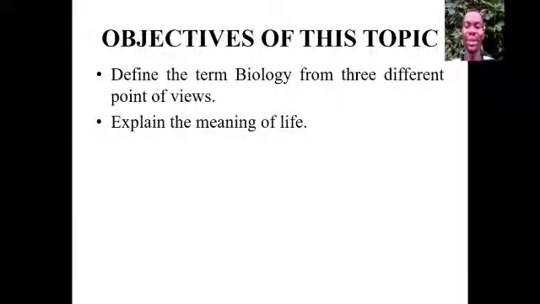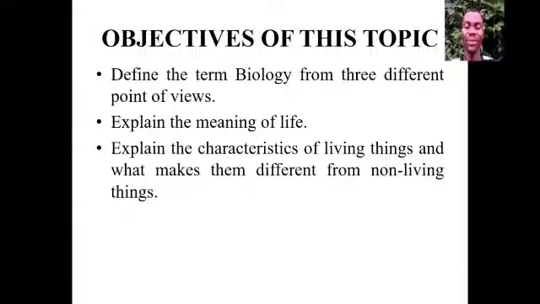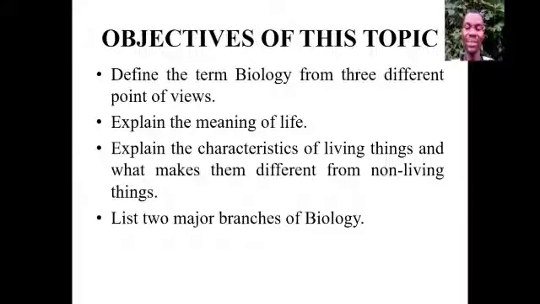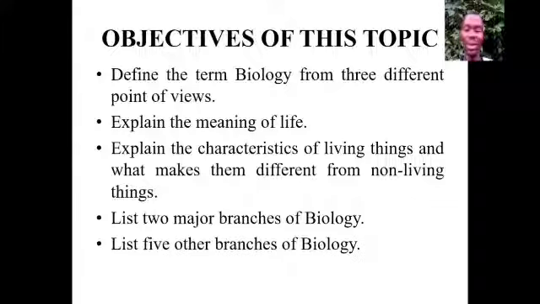Then, the second objective is to explain the meaning of life. Then, the third objective is to be able to explain the characteristics of living things and what makes them different from non-living things. Then number four objective is to list two major branches of biology, and lastly list 5 other branches of biology. So those are the objectives that we have.